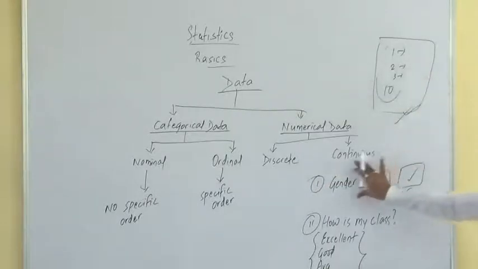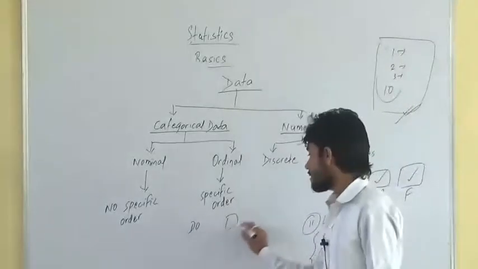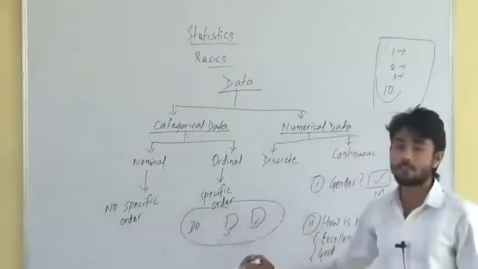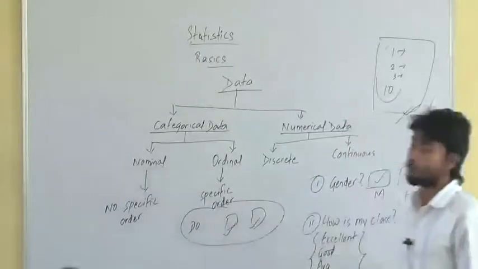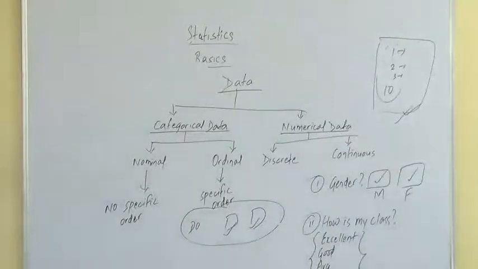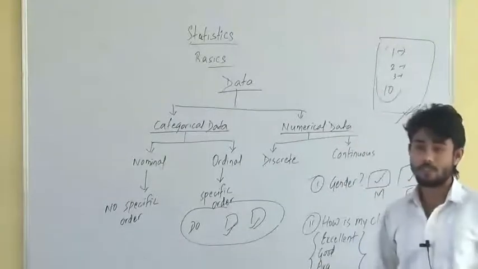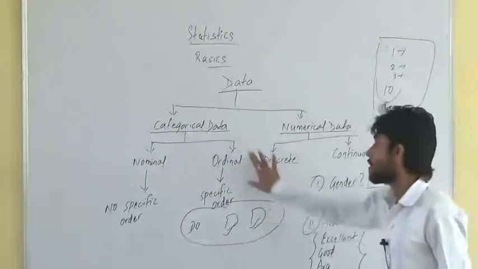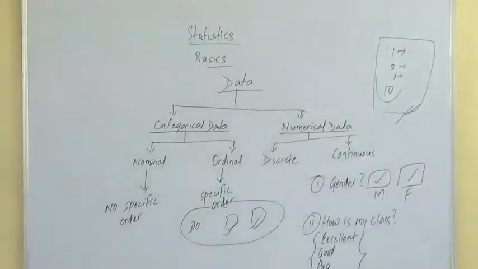Getting it? Similarly, this example: do you know to speak English? Yes? No? This data, yes or no, is related to what? Nominal data. Doesn't have any specific order. Got the meaning of nominal and ordinal data. Right? What is the opposite of ordinal? You must have studied in economics. Cardinal. Right? Ordinal is qualitative, cardinal is quantitative. In other words, this cardinal can be also said as numerical data. Now we'll see what is numerical data, what is discrete, what is continuous data here.